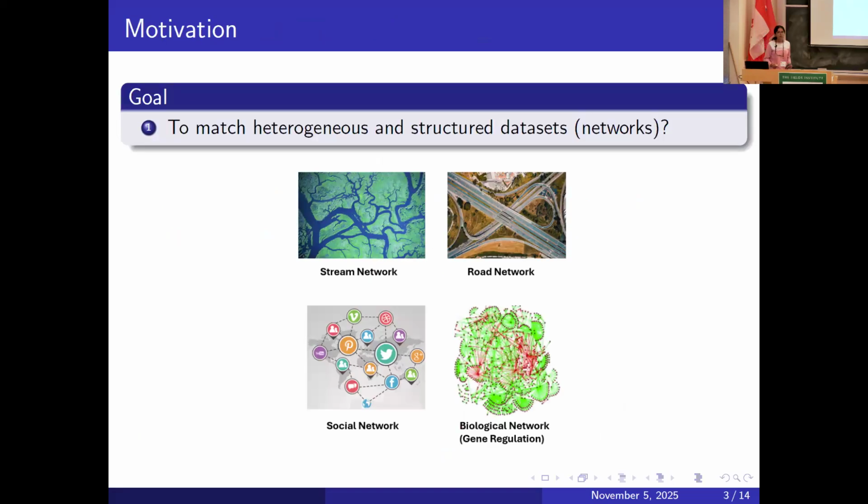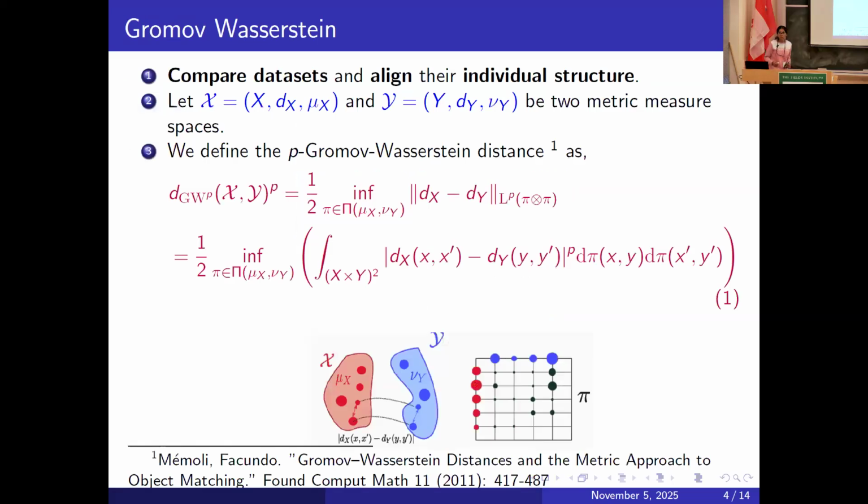So the motivation actually started off with datasets which are intrinsically heterogeneous, and we want to match these. For instance, stream networks, road networks, biological networks like gene regulation, or even social networks. Optimal transport is an ideal tool for this because we want to match distributions or heterogeneous structures, and in particular, we're interested in Gromov-Wasserstein.